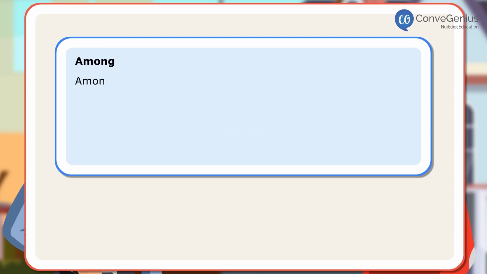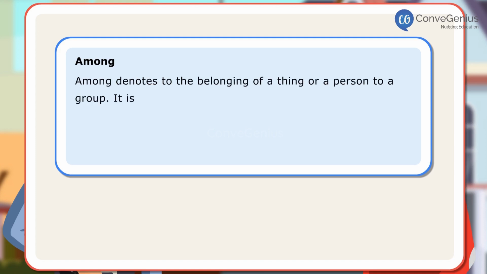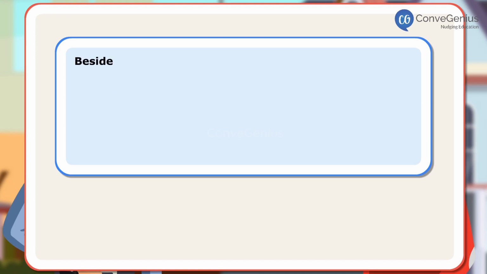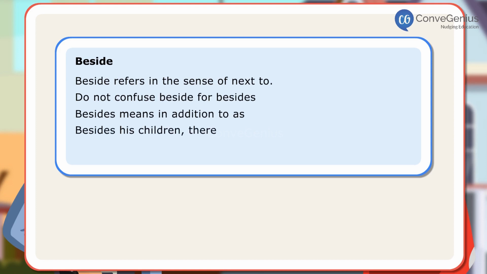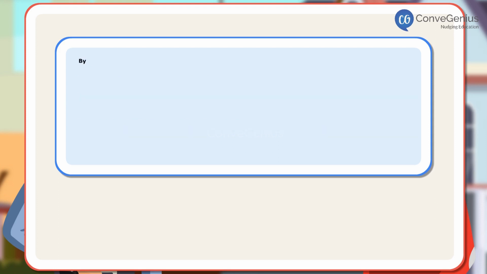Among. Among denotes the belonging of a thing or a person to a group. It is used when comparing with more than two. Beside. Beside refers in the sense of next to. Do not confuse beside with besides. Besides means in addition to, as in: Besides his children, there were present his nephews and nieces. By. By refers to the sense of next to.